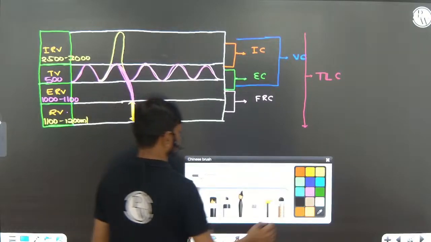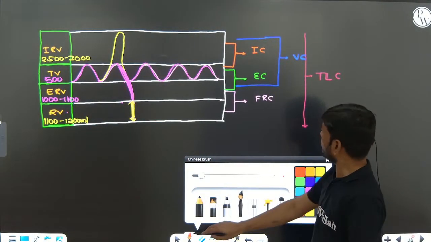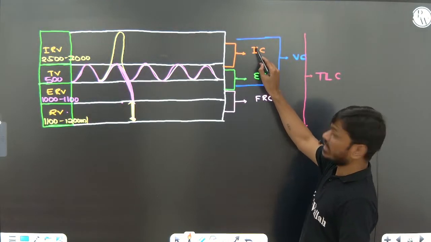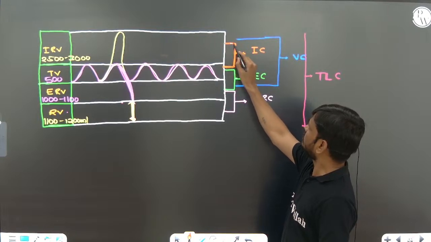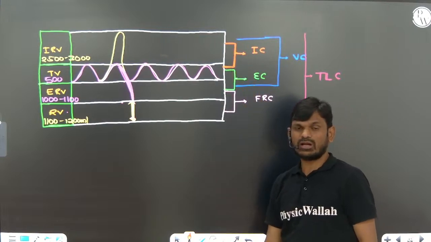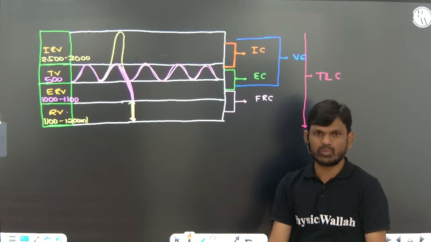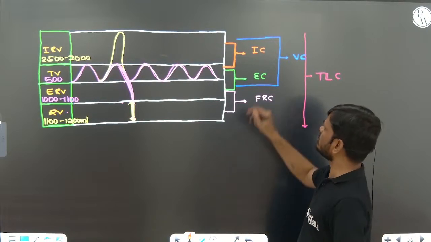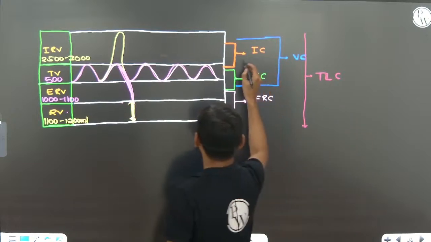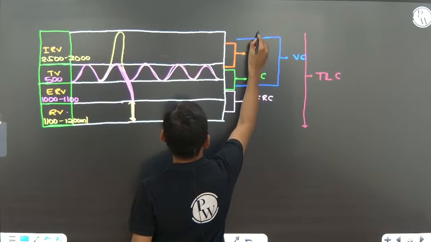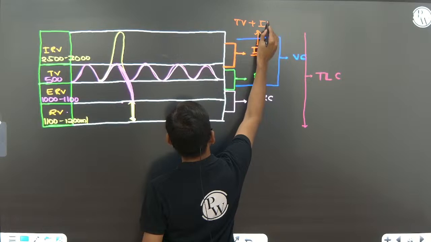For example, inspiratory capacity. The maximum volume of air a person can breathe in after normal expiration by forcible inspiration includes tidal volume plus inspiratory reserve volume. So inspiratory capacity is equal to tidal volume plus inspiratory reserve volume.